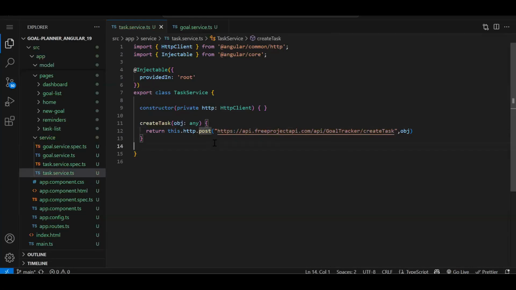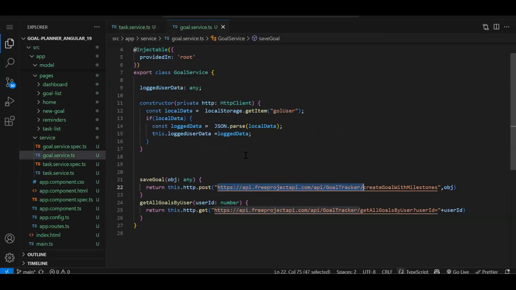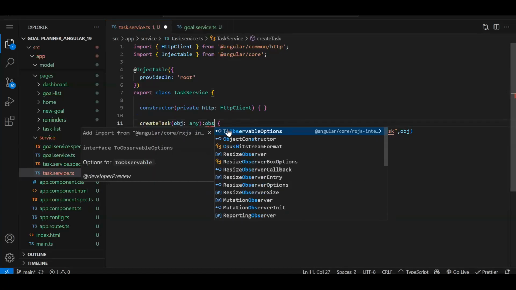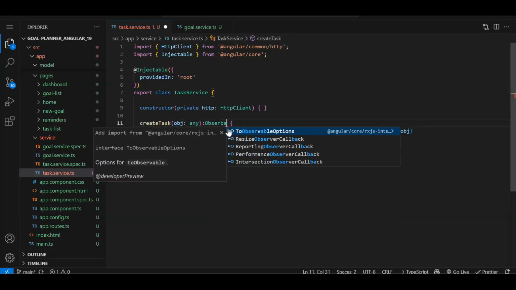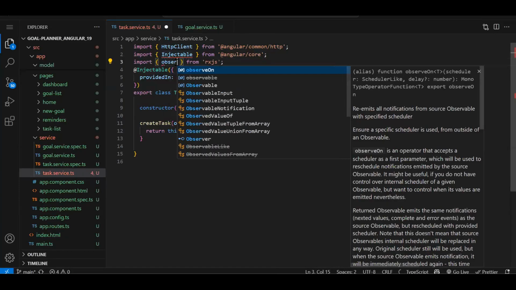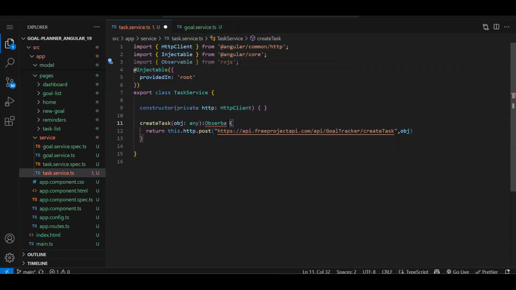Again, you can add observable and everything, but I'm skipping that because I have already covered it over here. Oh, sorry, I didn't cover it. Now, if you see over here, what's the return type of this function? Observable, an object, because we didn't specify. So here you can provide Observable. Let's add the RxJS import, then it will come. Fine. Observable.